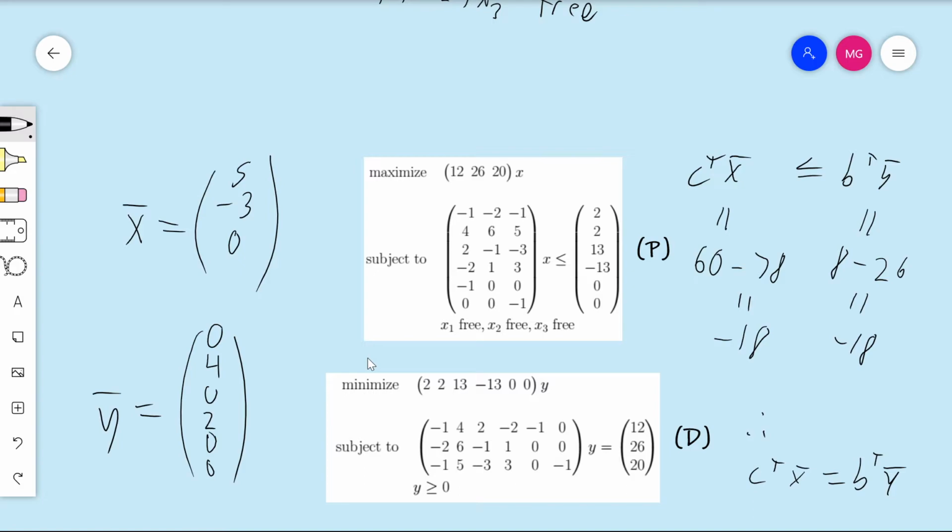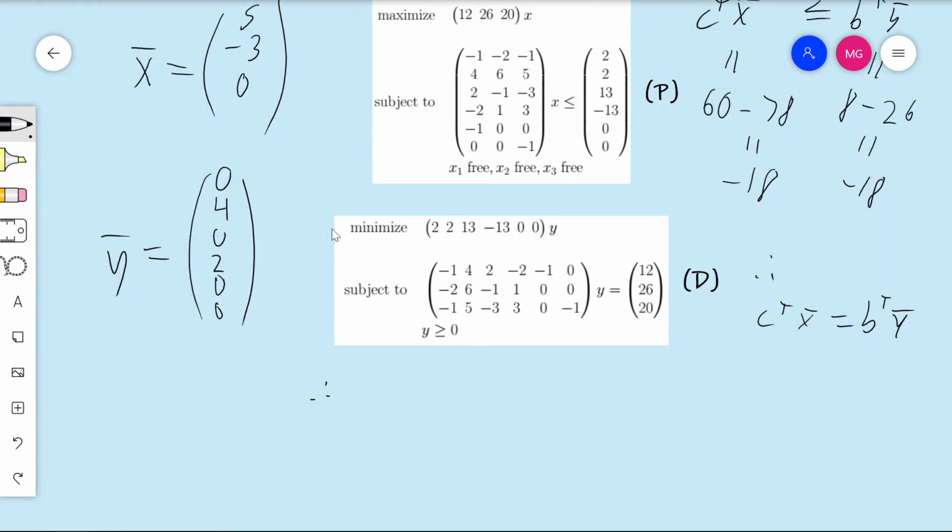So without doing a tremendous amount of work, other than the fact that we were just given these vectors for free, once we do have the vectors, we can verify that they satisfied some condition which implies that they really are optimal solutions. So an optimal solution to the primal linear program is this X bar here, and it provides an optimal output of minus 18. You're not going to find anything larger than minus 18 for this linear program. And similarly, Y bar gives an optimal value of minus 18 for the dual, so you're not going to find anything less than minus 18 for the dual.